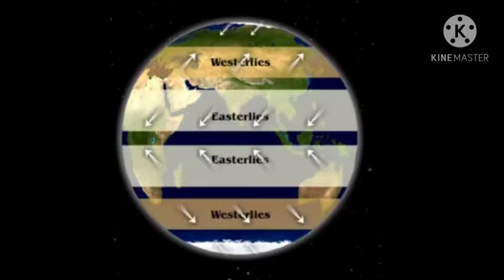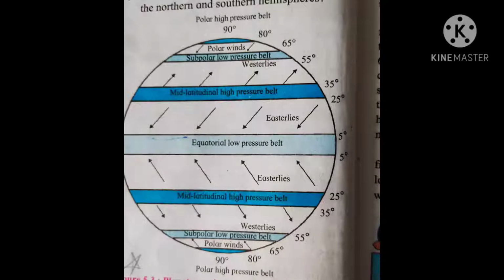In the northern hemisphere, they blow from the northeast to southwest, whereas in the southern hemisphere, they blow from the southeast to northwest. These winds coming from both the sides converge near the equatorial calm belt, and these winds are known as the easterlies.